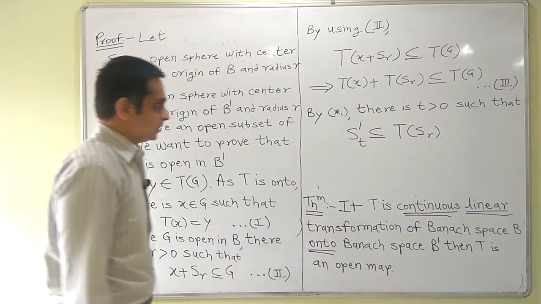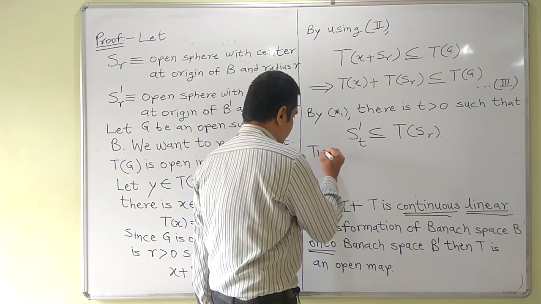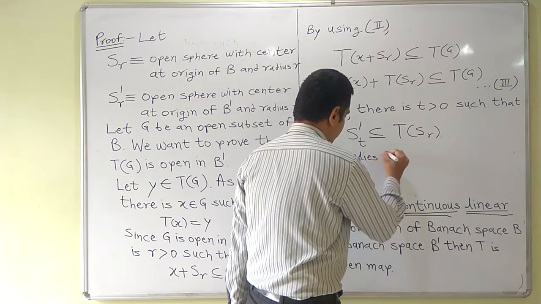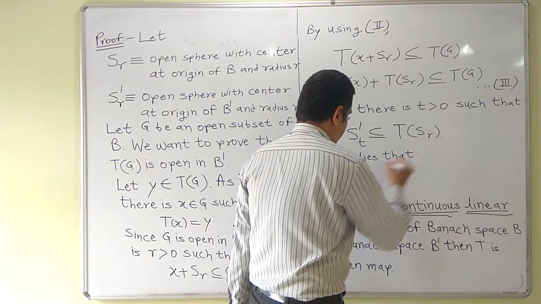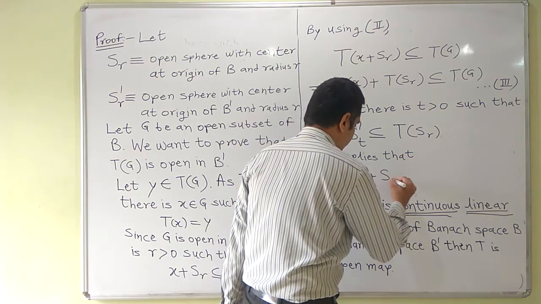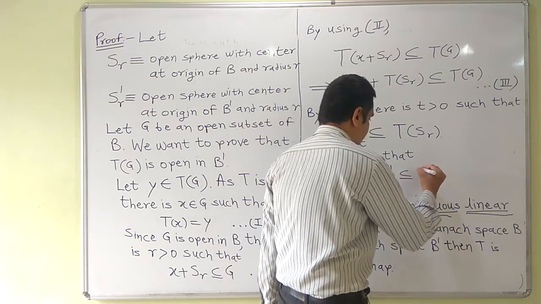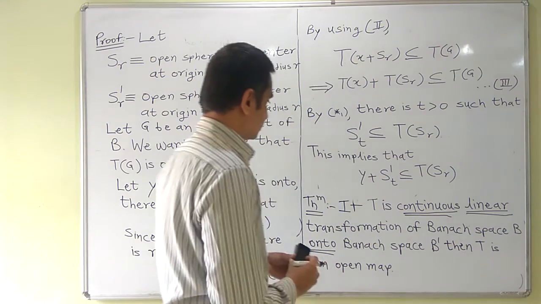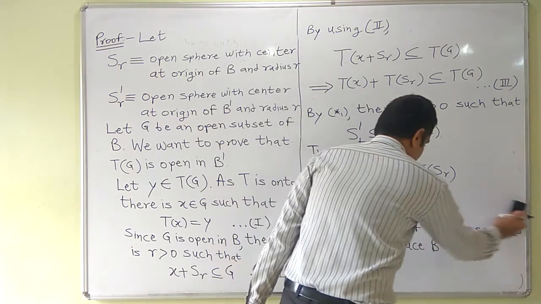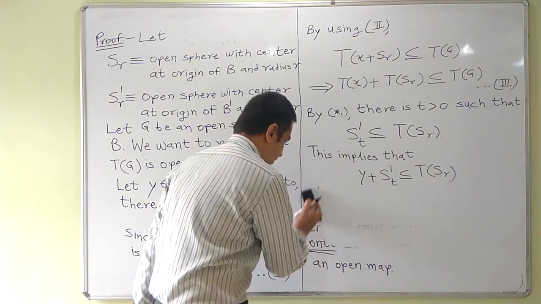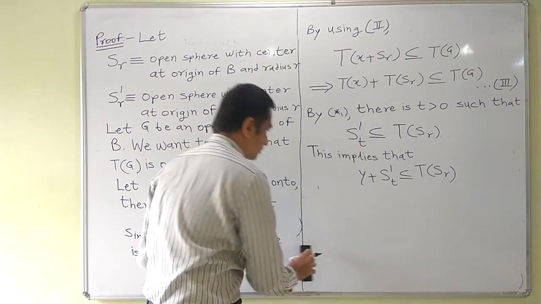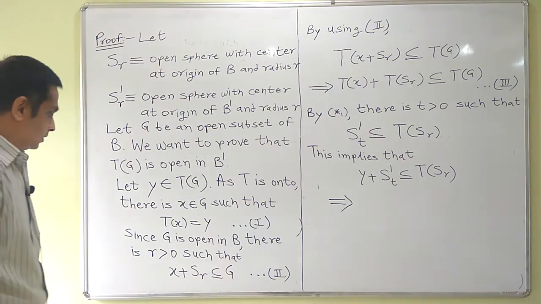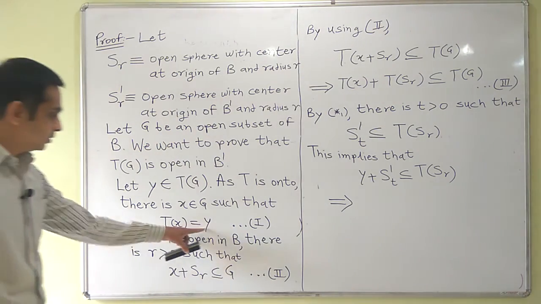This implies that y plus S_t dash is contained in T S_r. Now use the first statement: y is equal to Tx.